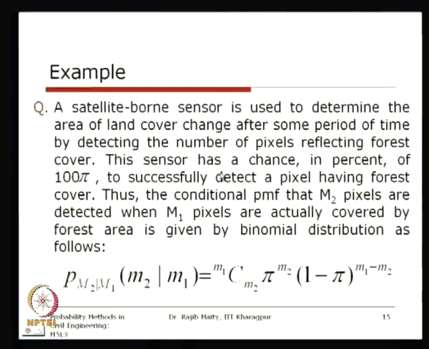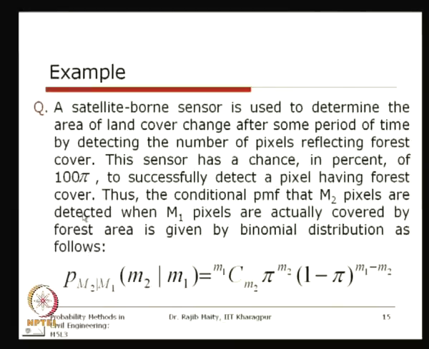A satellite borne sensor is used to determine the area of land cover change after some period of time by detecting the number of pixels reflecting forest cover. This sensor has a chance, in percent, of 100 pi to successfully detect a pixel having forest cover or not. Thus, the conditional PMF that M2 pixels are detected when M1 pixels are actually covered by forest area is given by the binomial distribution as follows.